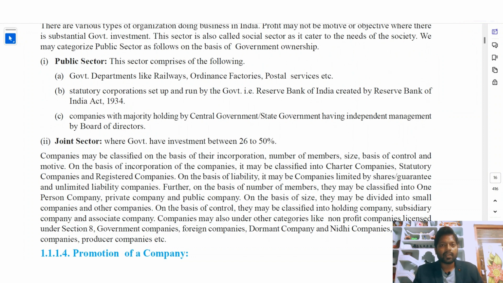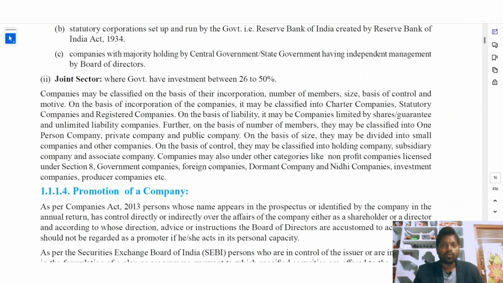I think you have an idea. And also the government company holding majority of the shares. Majority means more than 50%, and they are taking charge of the management of the company. Those are also called the public sector companies. So after qualifying the CMAs, we will get some campus placement, some PSU companies. Those people who get the job opportunity in PSU are very lucky. The treatment for the employee will be very good, and they will hold some good decent respect in the society also.